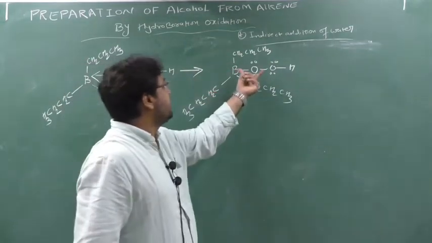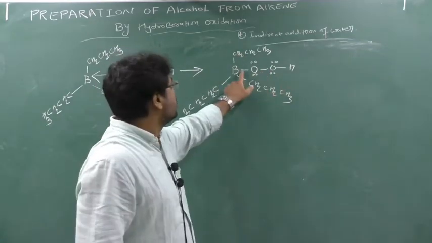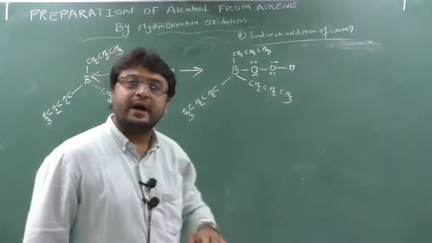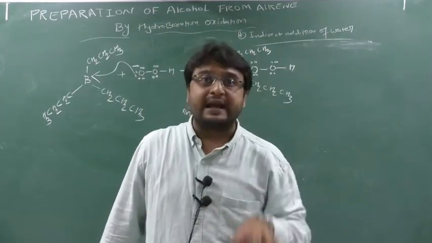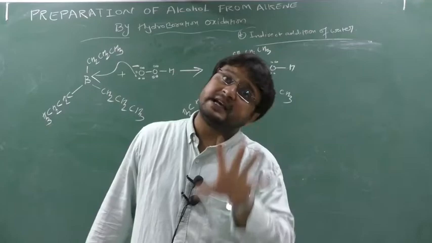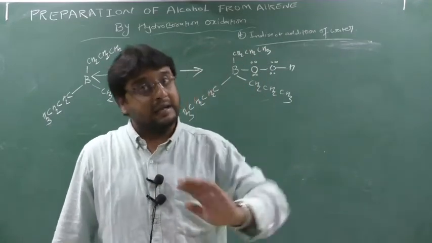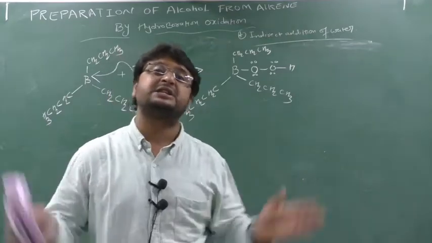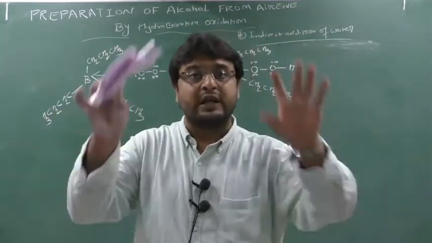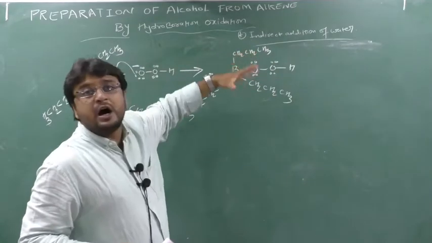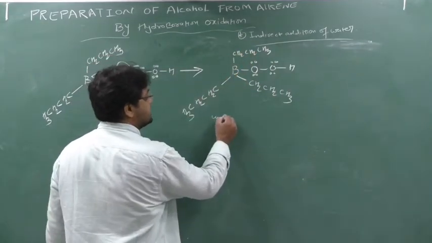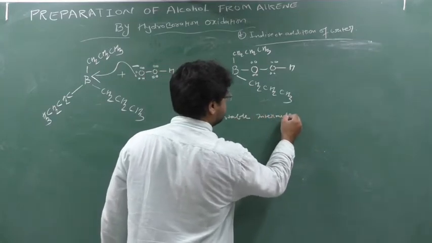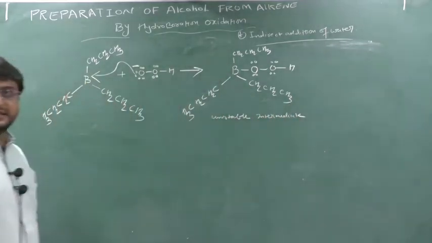Why? Because oxygen is having a double bond, and oxygen has the capacity to make only two bonds. But see the boron. Boron has made 4 bonds. It can gain the electron, but it has the capacity to make only 3 bonds. When it gains the electron, it cannot resist the 4 bonds, because it is stable only with 3 bonds. So this will become unstable, a highly unstable intermediate.